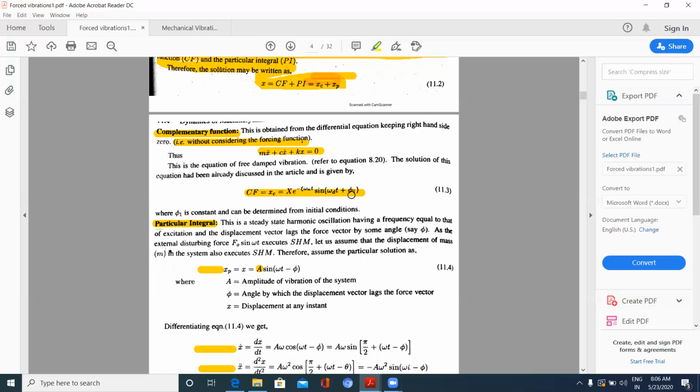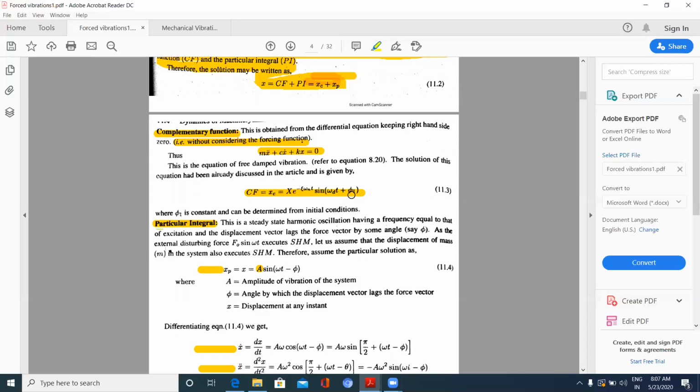In the previous session, we have seen that the displacement due to free vibrations is given by small x equal to capital X e to the power of minus zeta omega n t sin(omega d t plus phi), where omega n is the natural frequency of the system and omega d is the frequency due to the attachment of the damper or due to the friction.